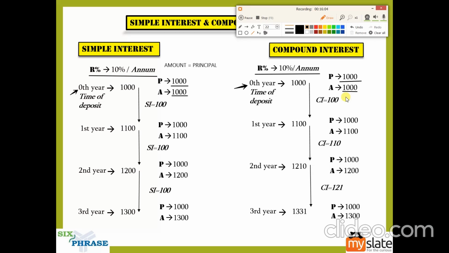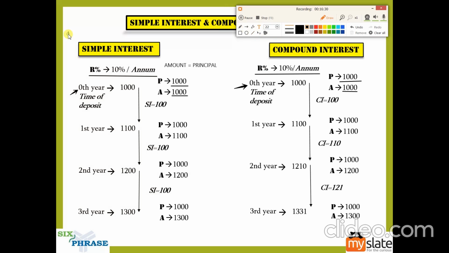Now, let's see how it differs between simple interest and compound interest. Simple interest, how I word it is, simple interest is nothing but rate of interest for the principal. So this is how I'll label it.